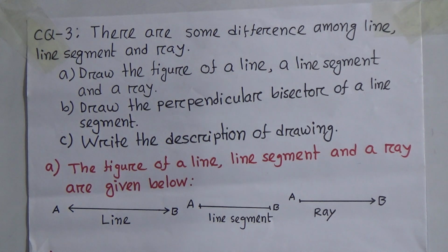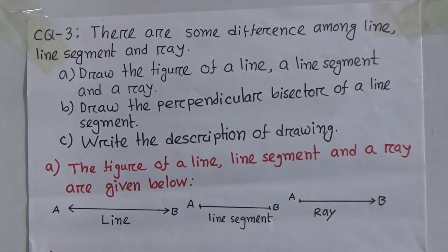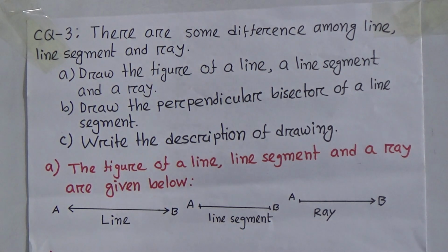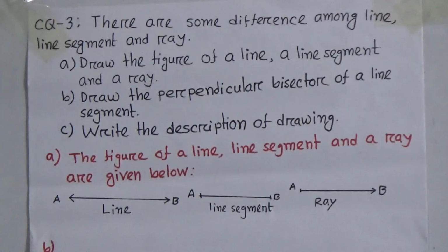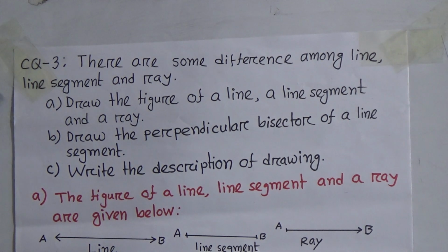Look student, this creative question is taken from your book, page number 146, construction number 3. That means the perpendicular bisector of a line segment. On the basis of this construction, this creative question is made. Now at first read the A number question. Draw the figure of a line segment and a ray.